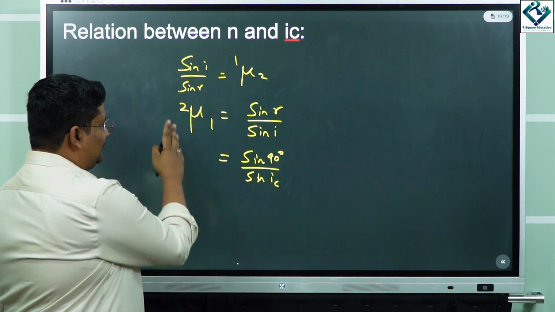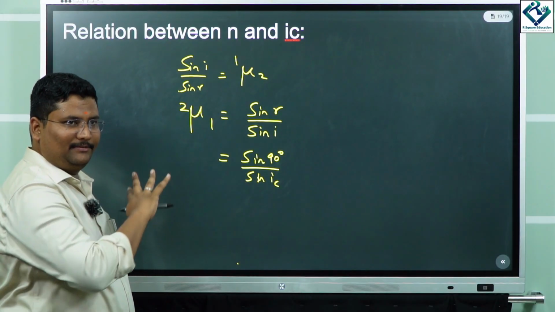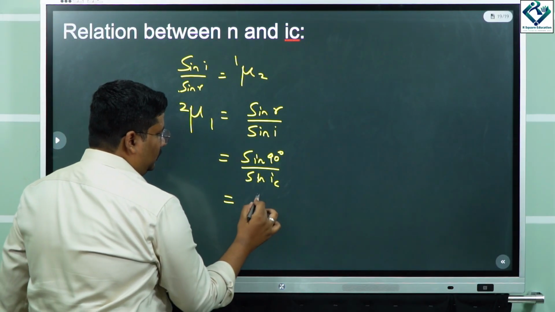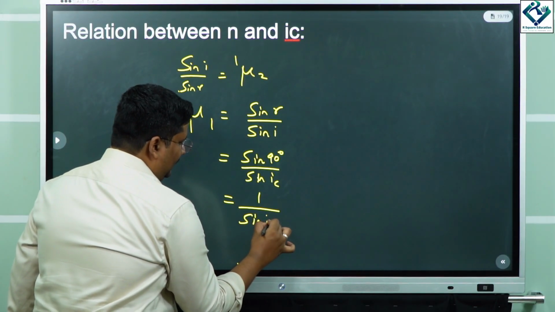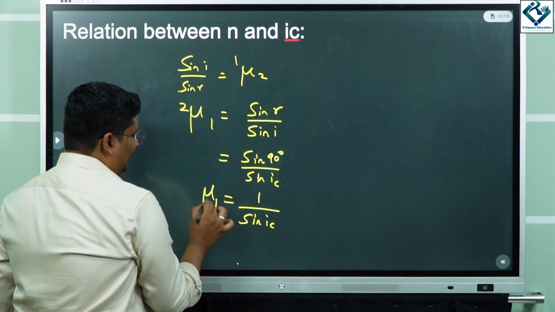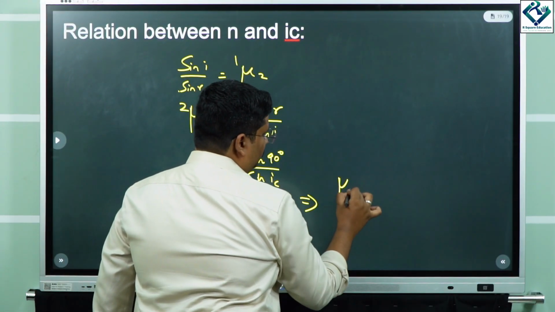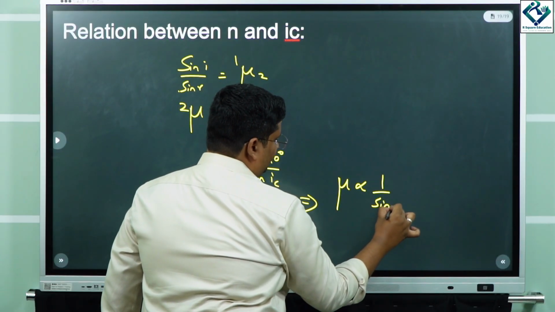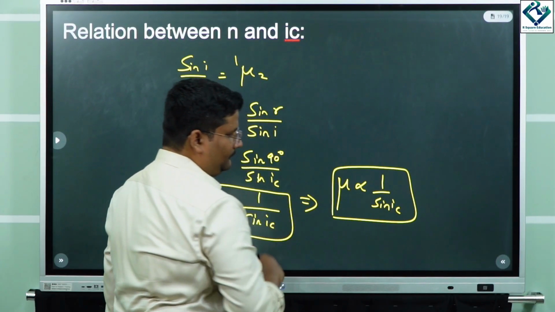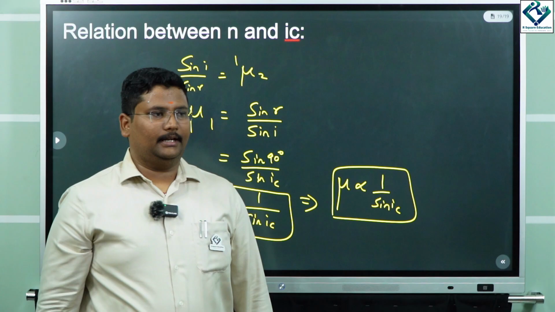Here I have switched to the first medium, so the angle of incidence and angle of refraction are the same. What is sin 90? It is 1. So 1 divided by sin IC is the refractive index. According to this, mu is inversely proportional to sin IC. Is that clear? Right? Okay.